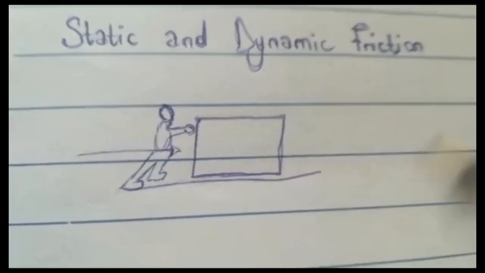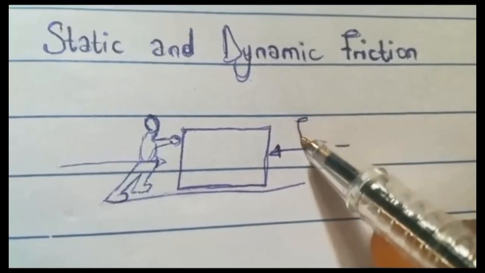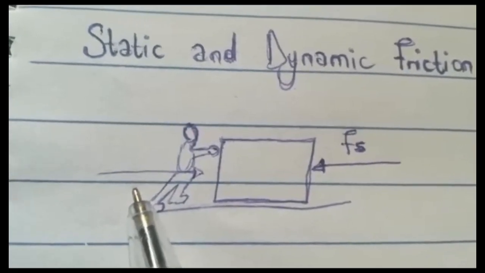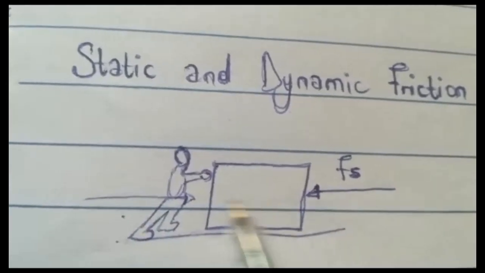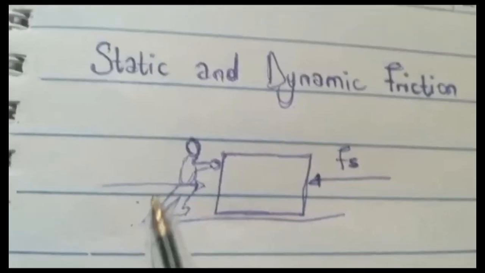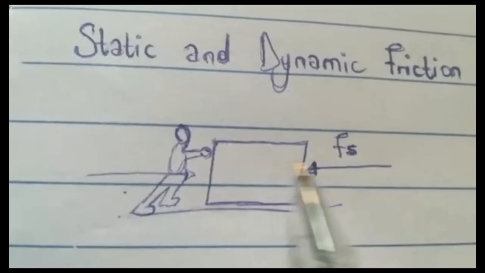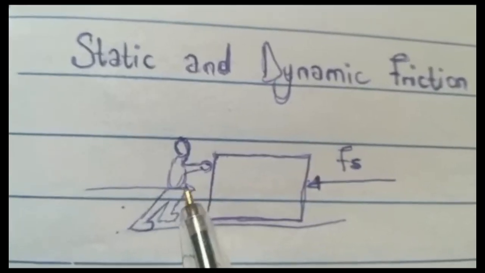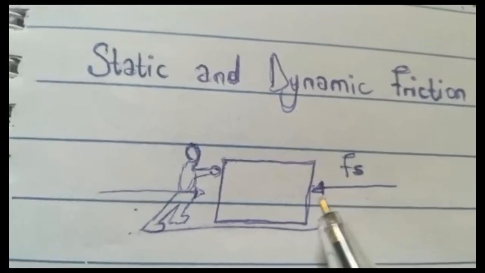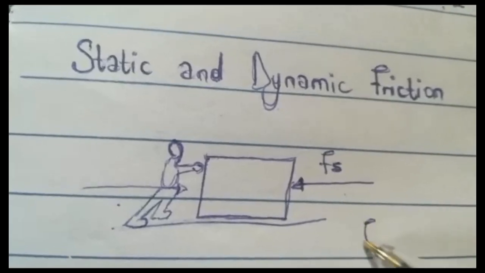So before that body starts to move, there is actually a force acting on it, and that force is called static friction. So we can call it Fs, static friction. Static friction is the force that acts on a body at rest, so it does not want the body to move. So that's static friction. Why dynamic friction? When the body eventually starts moving, dynamic friction is the force that acts on the body while it is moving. As the body starts to move and continues to move, the friction that now takes place is dynamic friction. We can call it Fd.